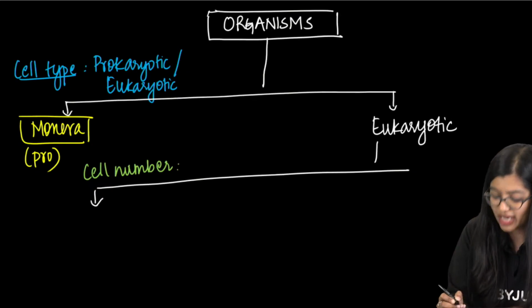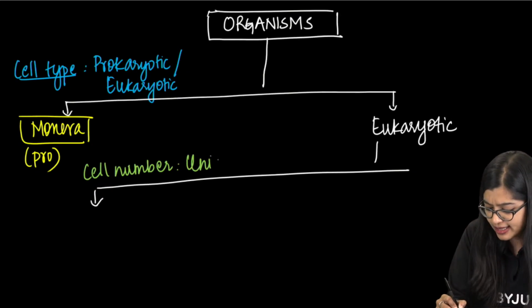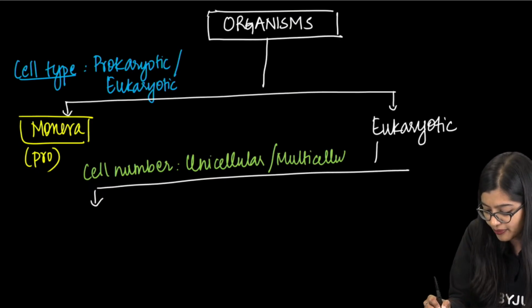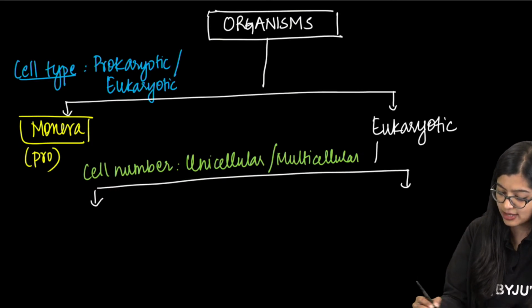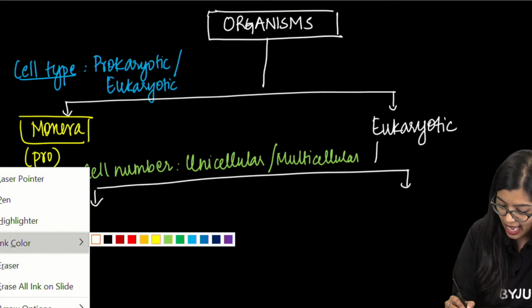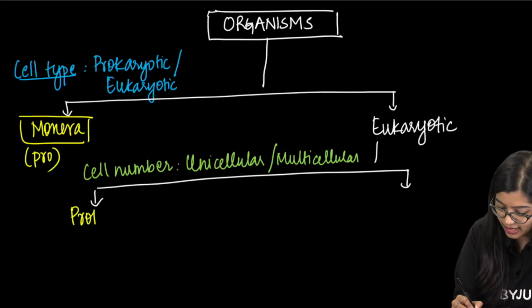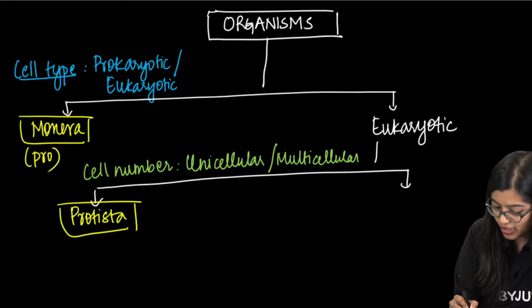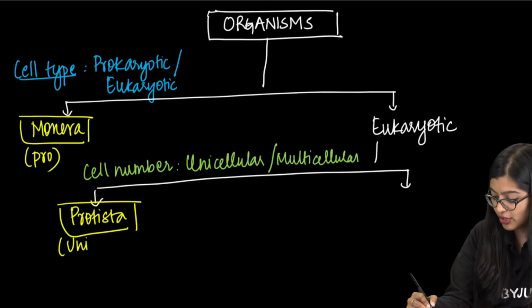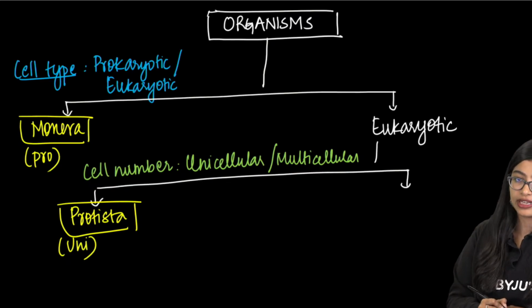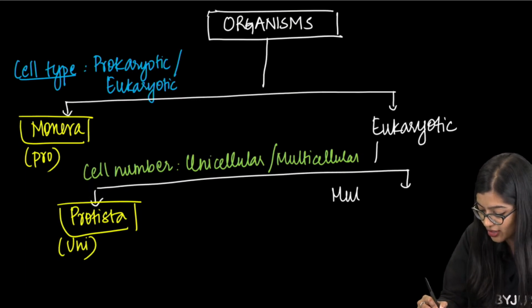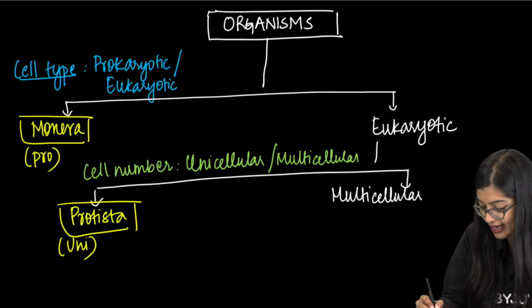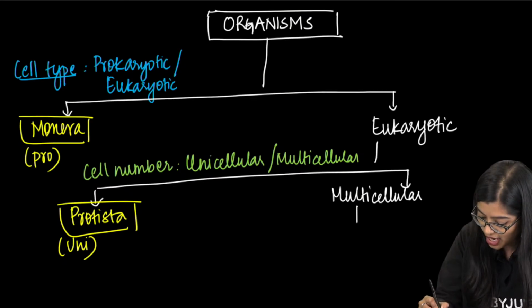So he's like, okay, I have all my eukaryotic organisms, but I see that there are some which are unicellular, while some which are multicellular. Now what he did, he took all the eukaryotic organisms which are unicellular in nature and put them into the next kingdom, which is Protista. So in Protista, you have eukaryotic unicellular organisms. Now you are left with all your multicellular organisms which are eukaryotic.